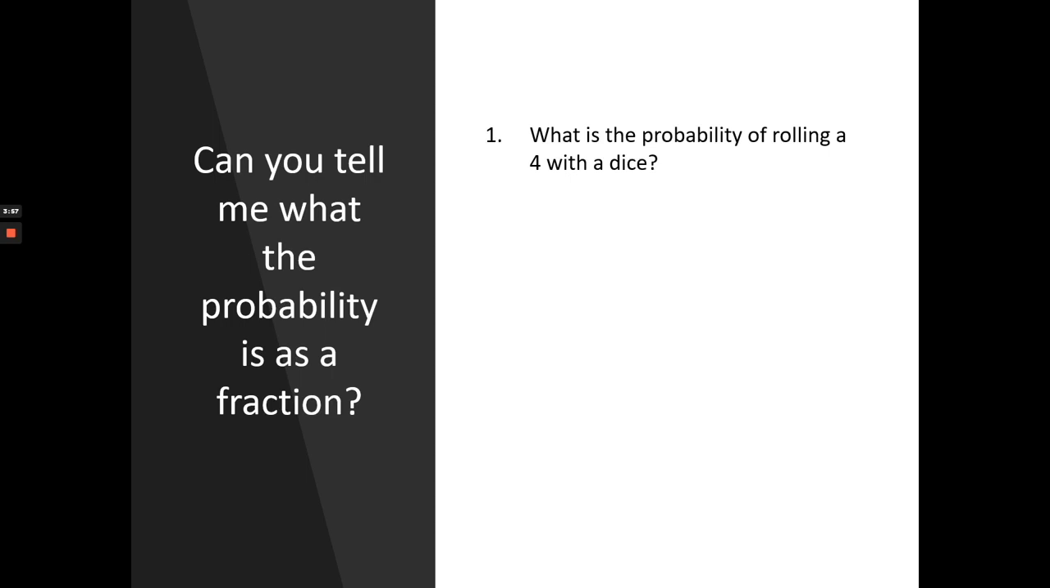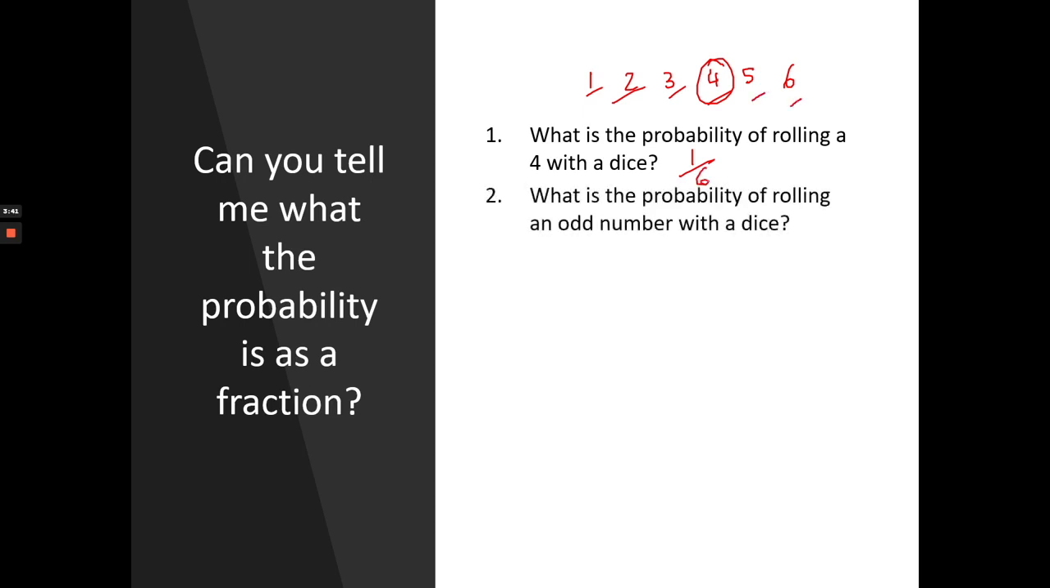So, rolling a 4 on a dice, the possible outcomes are 1, 2, 3, 4, 5, 6, and there is just one 4, so it's one chance out of 6 chances. It's 1 out of 6.